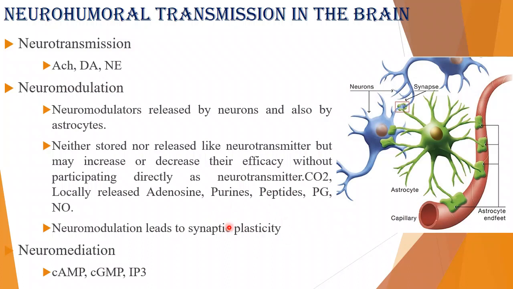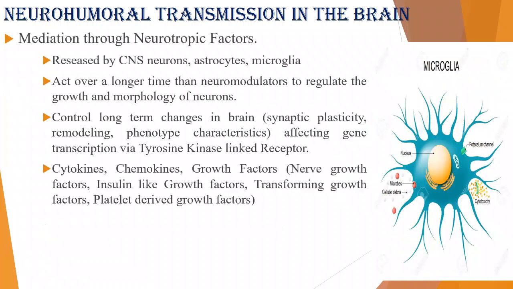Next is neuromediation. Neuromediation means with the help of the neuromediators. This is nothing but the second messengers: cAMP, cGMP, IP3. These things we have studied already in the case of the G protein coupled receptor. These are the second messengers. So this kind of neurohumoral transmission can also be there by means of these second messengers. We'll just see in the next slides. Next we have mediation through